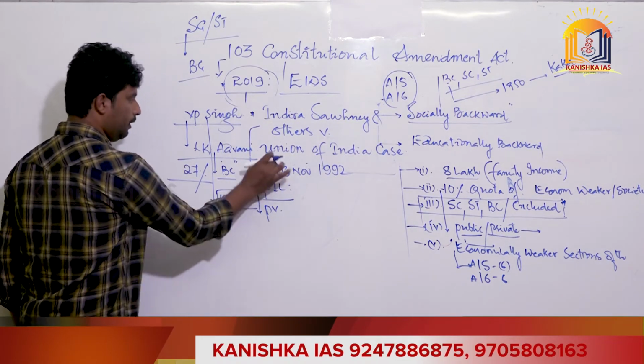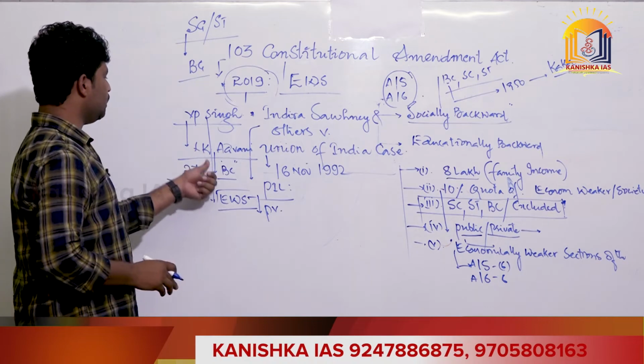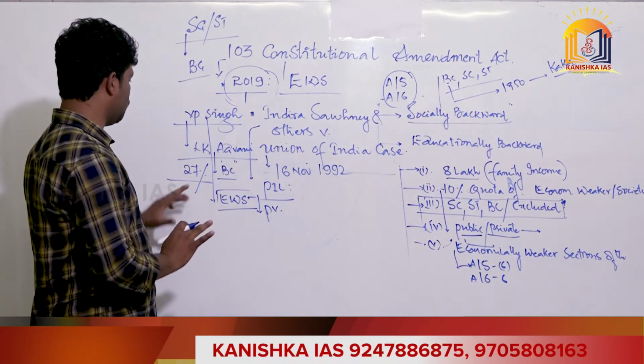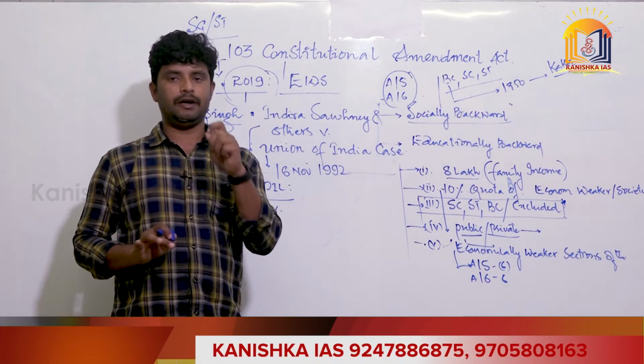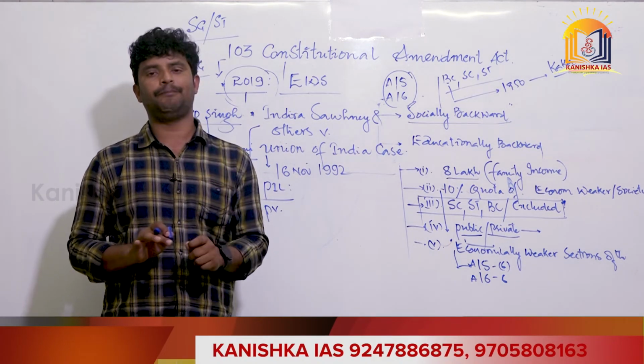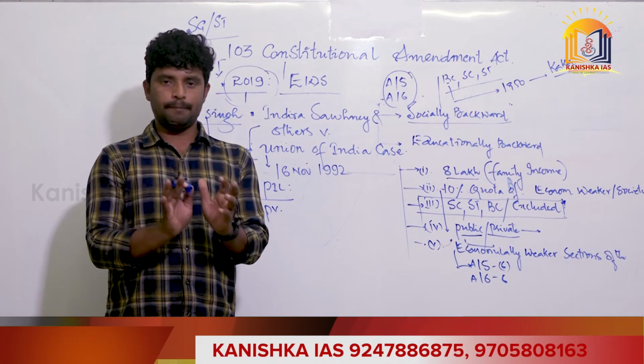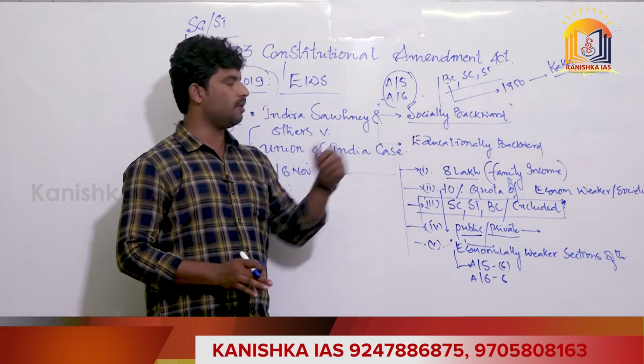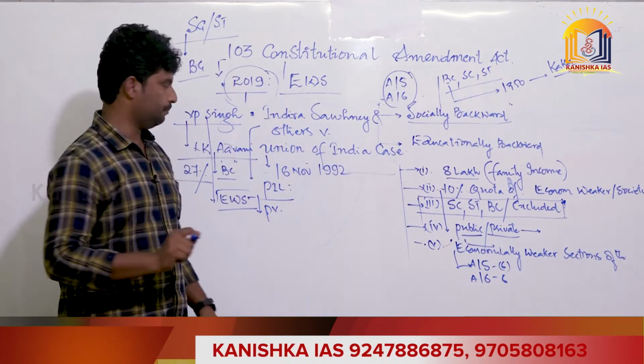However, I'll tell you this link later. In the time of VP Singh and LK Advani, the BC reservations were strengthened and empowered. 27% reservation was provided to people in the category of BC, socially as well as economically backward.